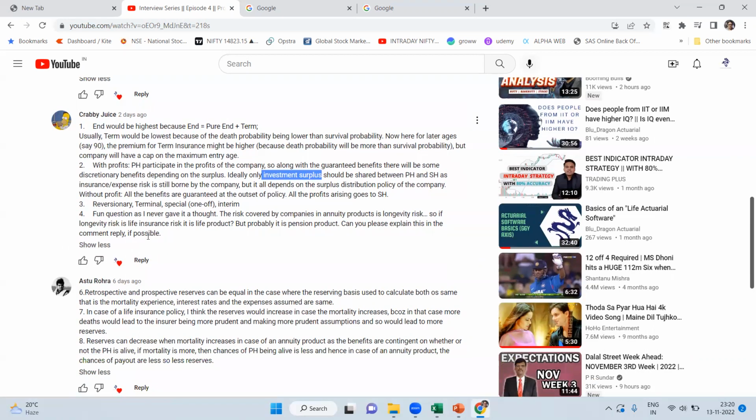So I think I have already explained that. So he's right. Annuity is a life product, right? That's why it is taught in CT5. It's a life insurance paper. Annuity is a life product, but yeah, the benefit of the pension product can be distributed through an annuity product. So I think now the pigeon is out of the hat. Everyone now knows the answer for this question.